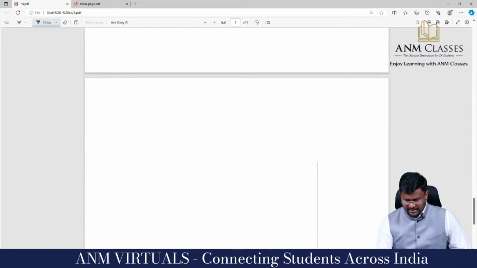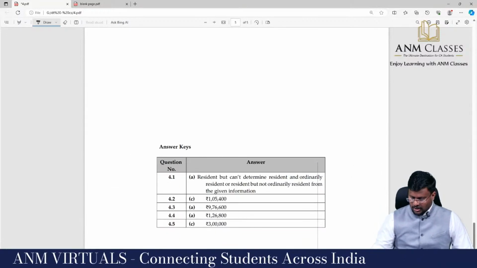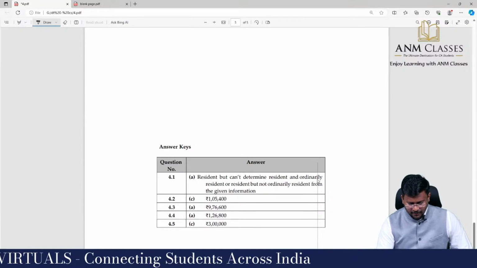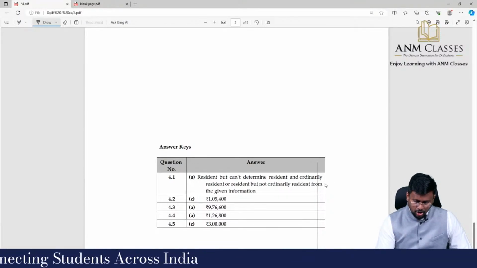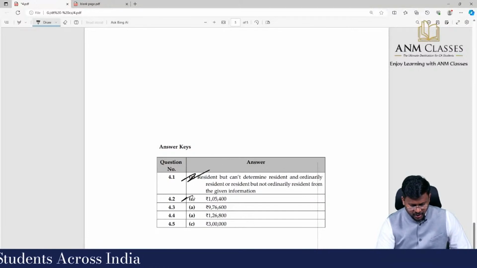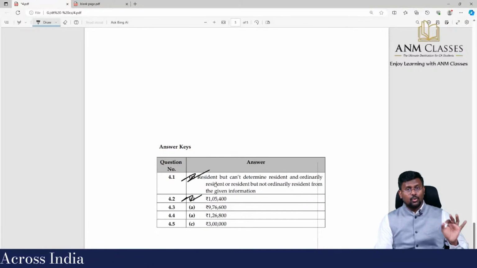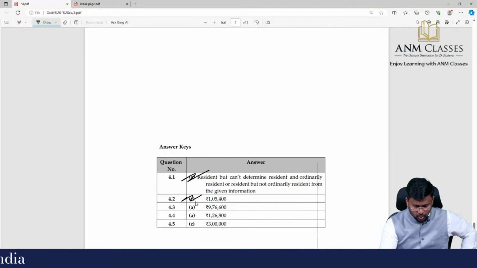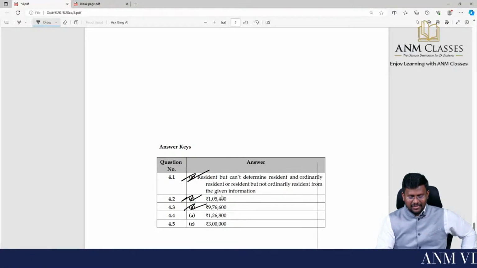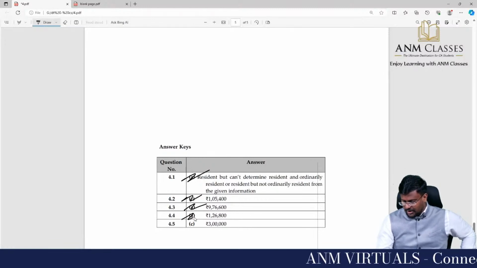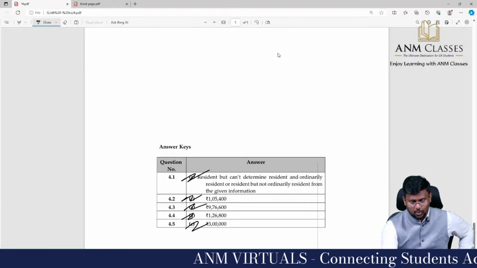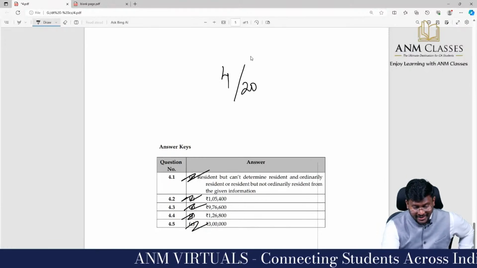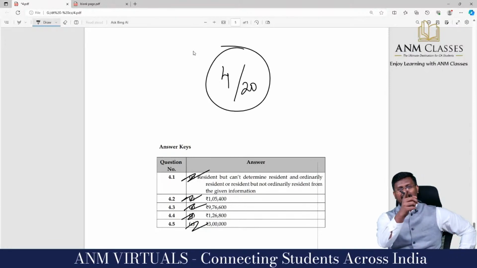When you check the ICAI's answers, my dear lovable students, 4.1 is resident, but cannot determine resident and ordinarily resident, or resident but not ordinarily resident, from the given information. For 4.2, 1,05,400 we also got. For 4.3, 9,76,600. For 4.4, 1,26,800 is the tax liability. And the last one, 3 lakh rupees. With this, we are through with 4 case studies out of 20 case studies.